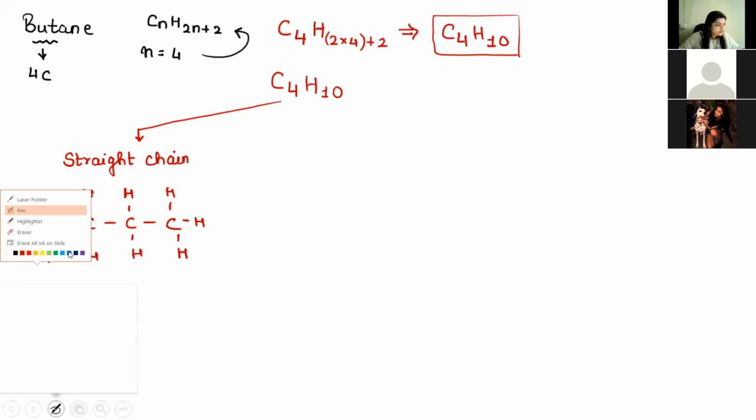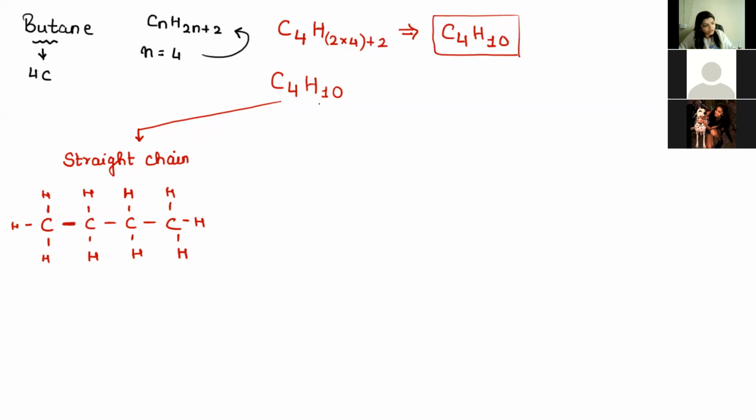But now there is also something which is called a branched chain, meaning a branched structure. Your branched structure is like how in a tree the branching takes place. Now, there is a note point which you have to understand.